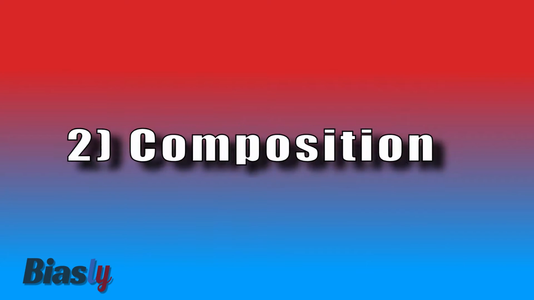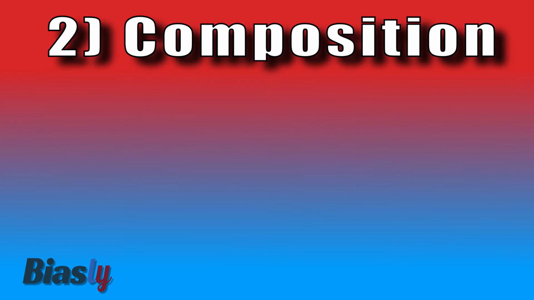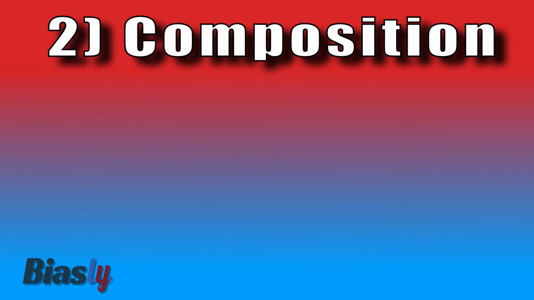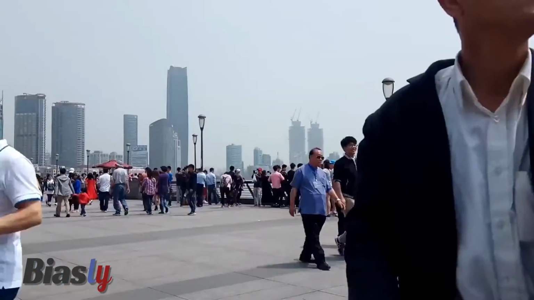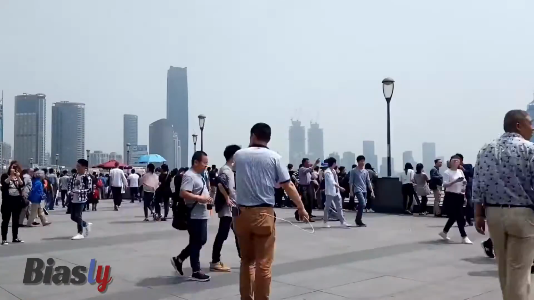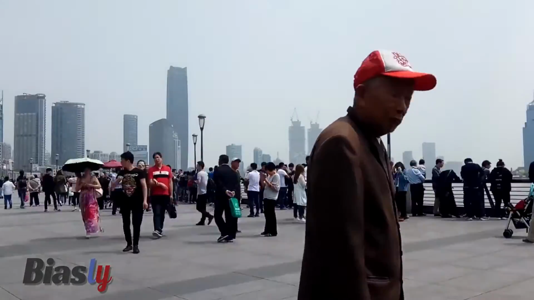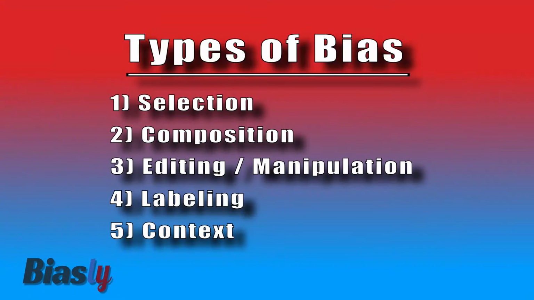Number 2. Composition bias. The way that an image is composed can influence how we interpret it and can impact our perceptions. For example, a news organization may use an image of a crowded public place to suggest that people are not following COVID-19 guidelines, even though the image was taken before the guidelines were put in place.